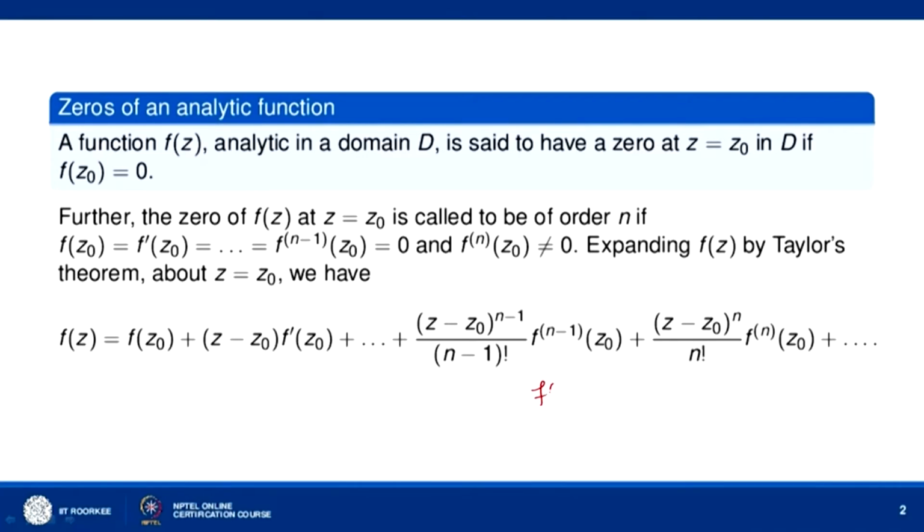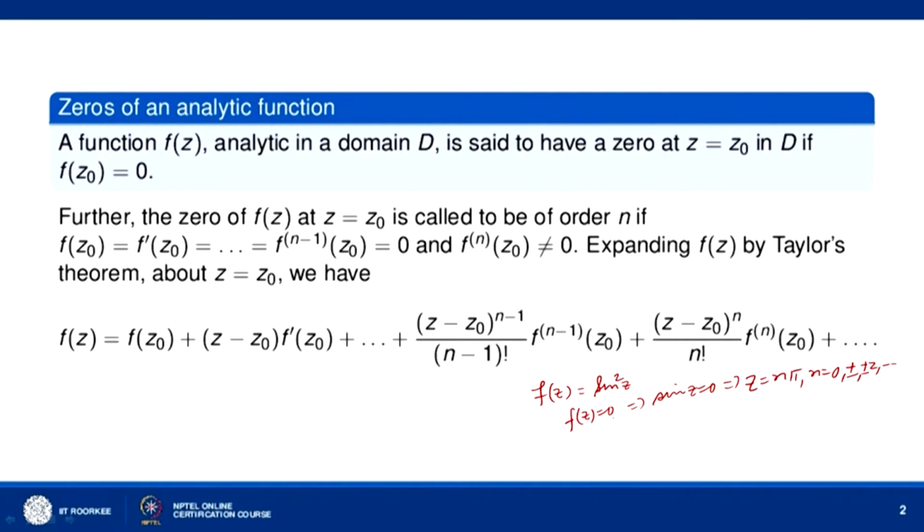Say, for example, we can consider f(z) equal to sin square z. Then we know that f(z) equal to 0 gives sin z equal to 0, which means that z equal to n pi, where n is equal to 0, plus minus 1, plus minus 2 and so on.